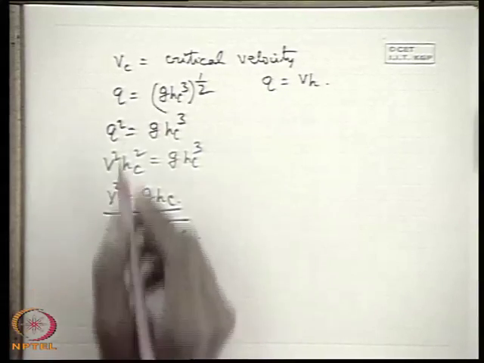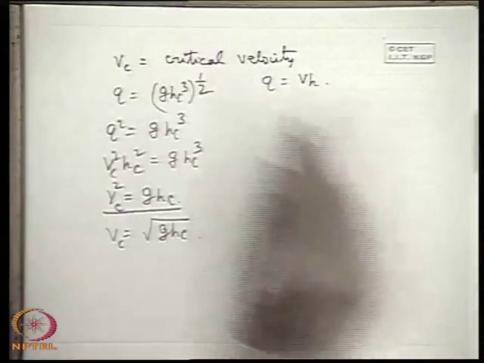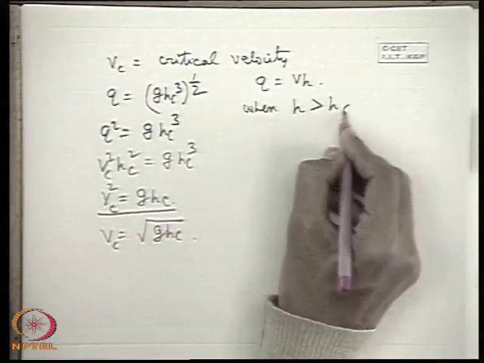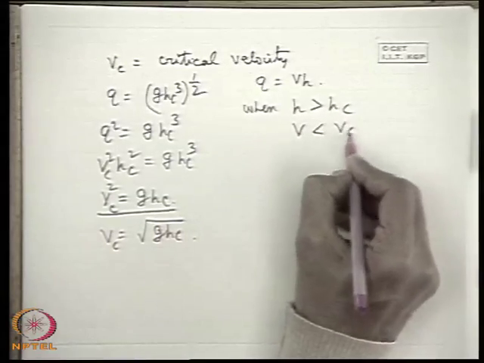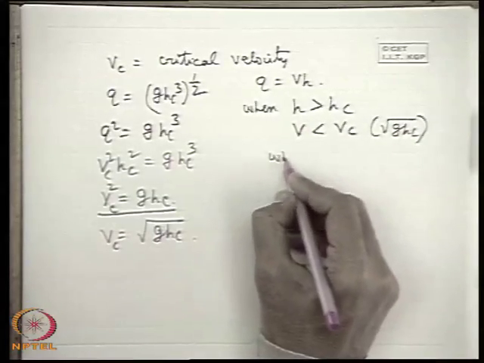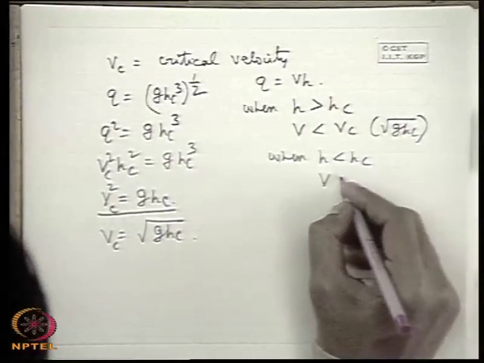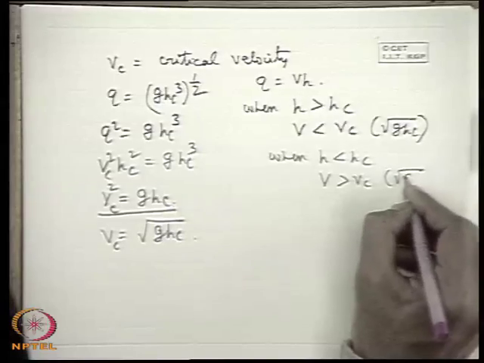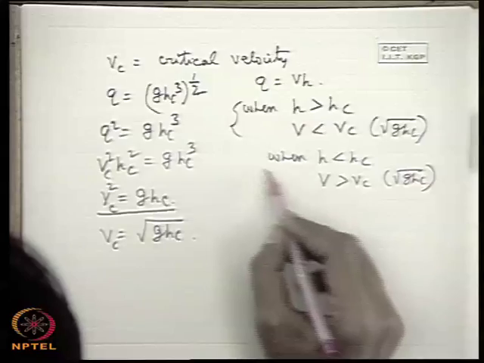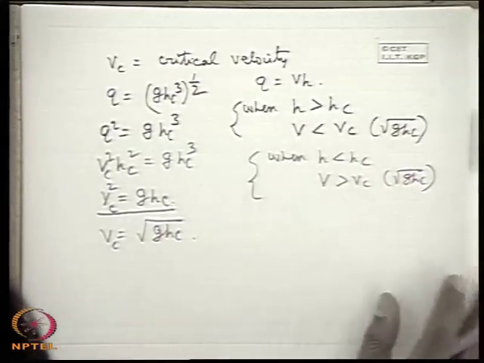So therefore we see that the flow velocity V is less than the critical velocity when H is greater than Hc. So when H is greater than Hc, again I am writing, V is less than Vc. Vc is what? Vc is root over g Hc. And when H is less than Hc, V is greater than Vc, that is root over g Hc. Now, before specifying the two regimes of flow, we should know what is the physical implication of these two.